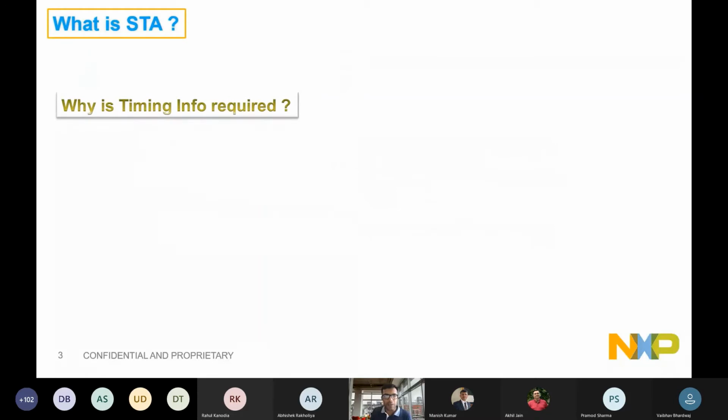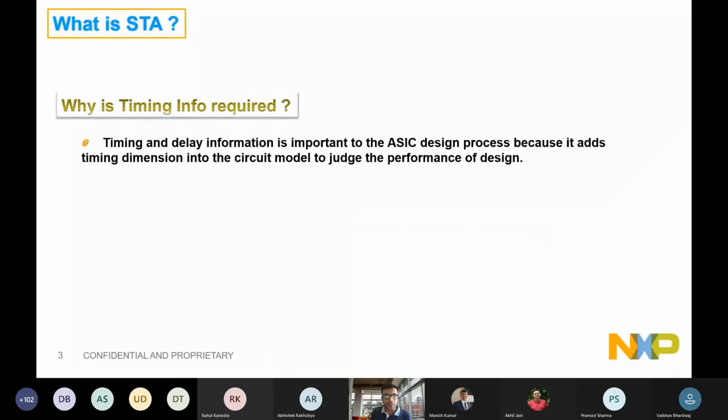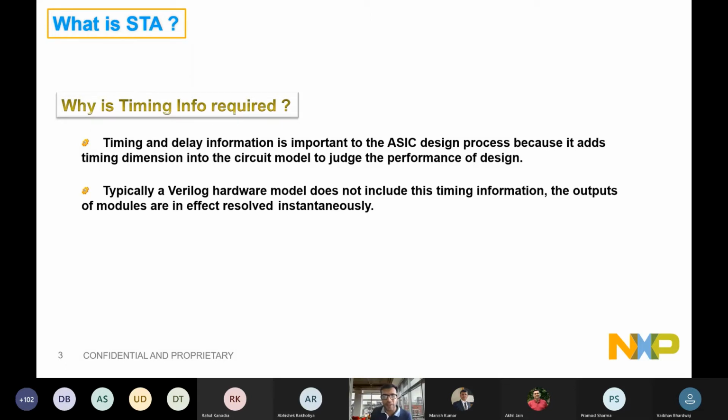Then, why is timing information required? Timing is ultimately required to add the delay dimension to ASIC designs. While you are writing the code, we simulate it without delays. It is more of a functional verification, where we conclude that yes, the design will work, assuming zero delay. But STA will check whether that design will work when there is a practical timing dimension associated with it.